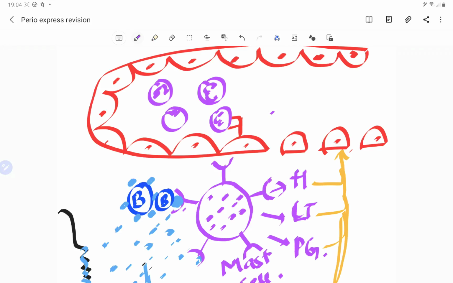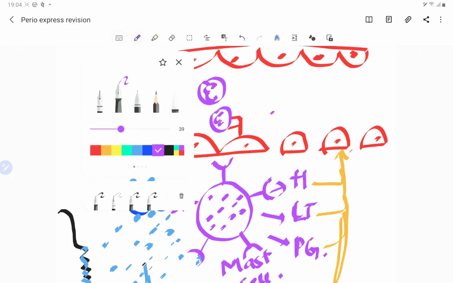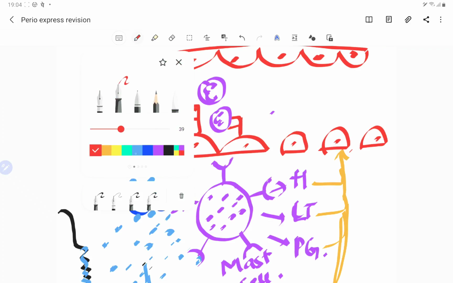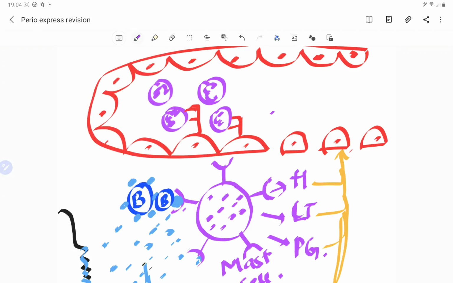So here let's draw one more. They roll over like this. So they roll over from one P-selectin to another P-selectin, and when they see this gap, they slide over this gap. These are the neutrophils, our hot girls. So they slide over this gap and they pass through between this gap. This process is, what do we call them? Diapedesis.